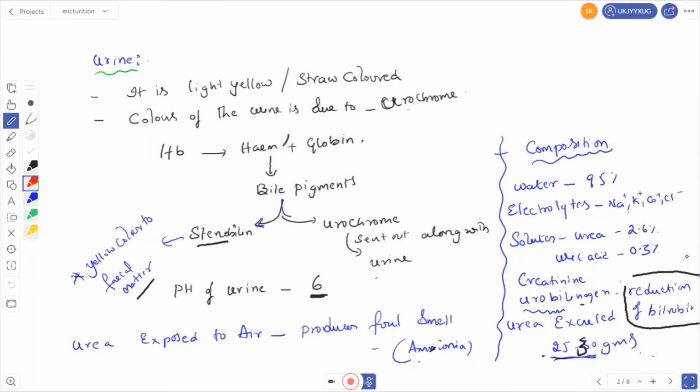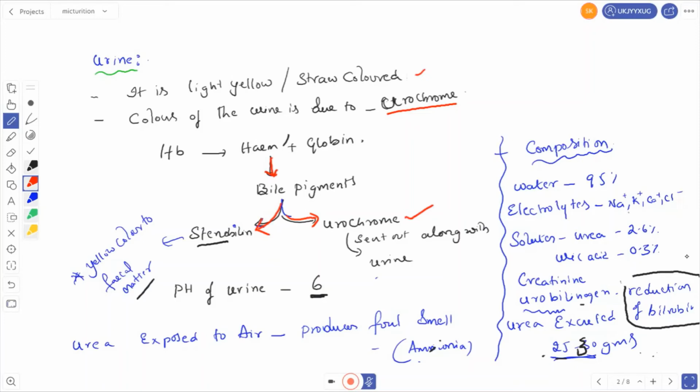Then urine. Urine is a light yellow or straw colored fluid. The color of the urine is due to urochrome. What is urochrome? When hemoglobin is broken down into heme and globin, the heme consists of bile pigments. These bile pigments are converted into stercobilin and urochrome. Stercobilin is sent out along with the fecal matter, so the yellow color of fecal matter is due to stercobilin. Urochrome is sent out along with the urine. So the pale yellow color of urine is due to urochrome. Then the pH of urine is 6.